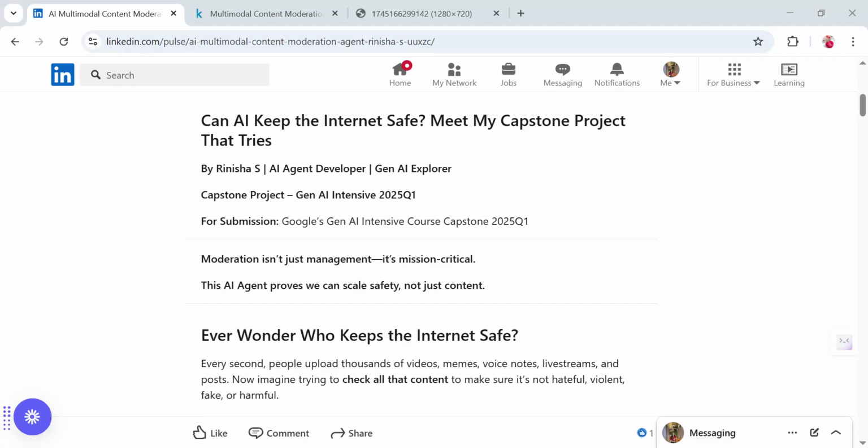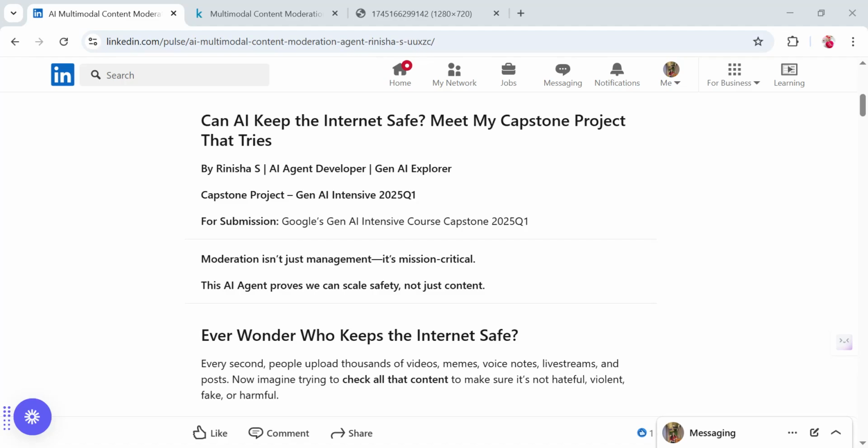Okay, so the problem here is the content tsunami. Every second, millions of pieces of content are being generated, and it can't be moderated manually. So harm isn't just text anymore. It also hides in memes, deepfakes, audios, and videos. Here we require AI that understands multiple formats.